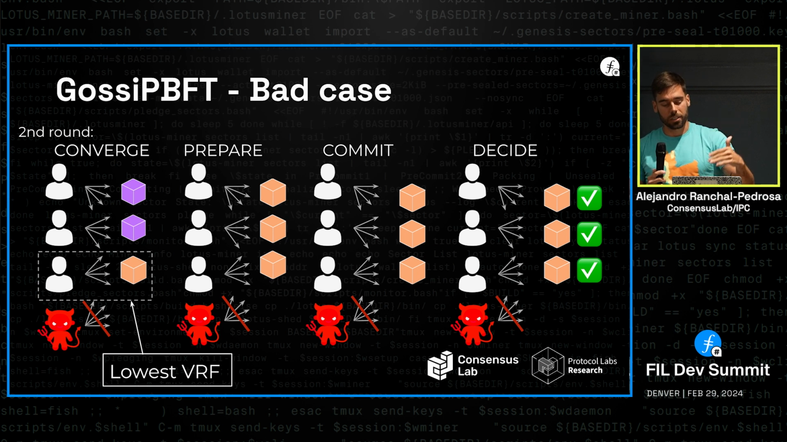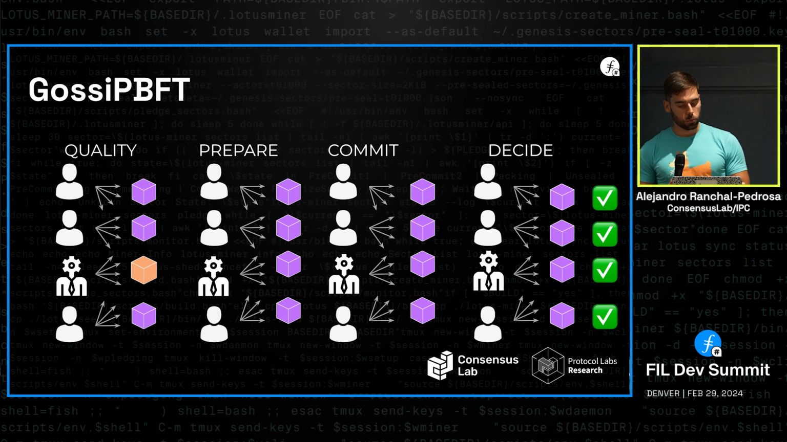In protocols like Filecoin that punish for inactivity, censorship is even more of a problem because you could effectively force punishments on correct processes and get them kicked out of the membership of the power table and eventually take over the power table, right? So that's why we set out the goal to also tolerate censorship against a very strong adversary. And the way we do that is with a new step in the first round that we call quality.